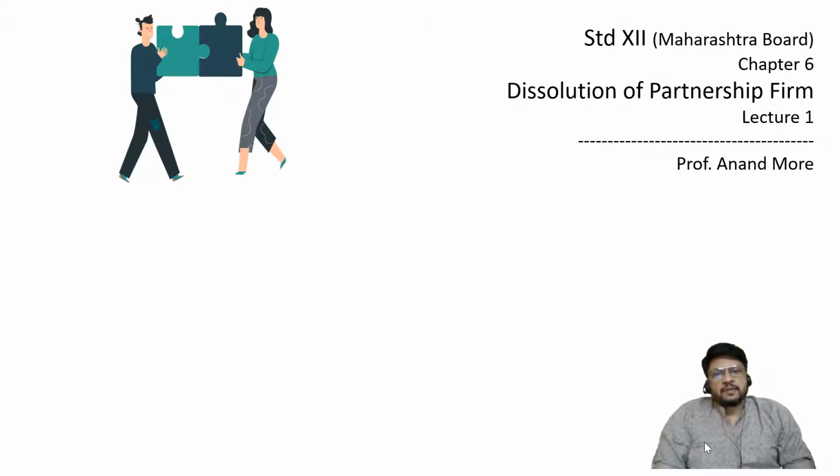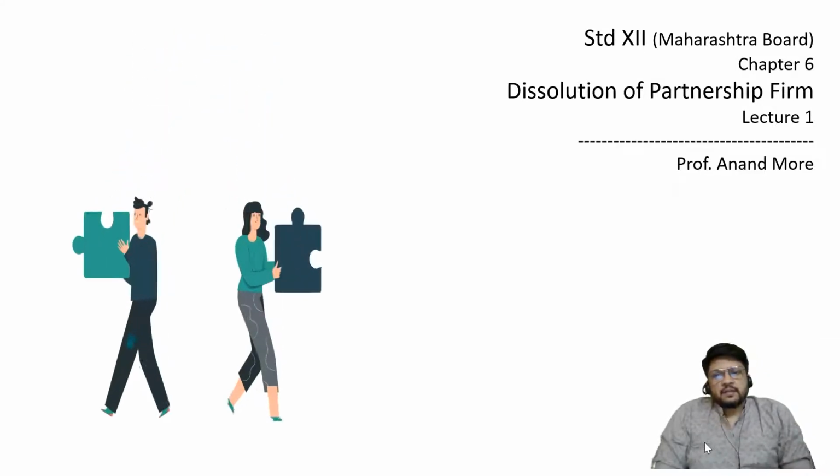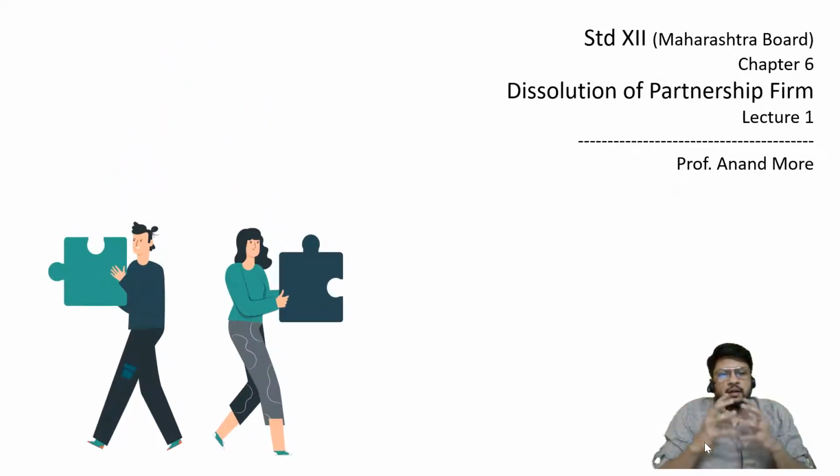Now when it comes to partnership firm, we know that partners from different backgrounds of life are coming together and doing the business. But the topic which we are going to talk about today is dissolution of firm. It means the partners who were working together under the brand name of a partnership firm have decided to part away, decided to dissolve the business and go away from each other, take away their capital, stop the business, discontinue the business. That's what we are going to do.